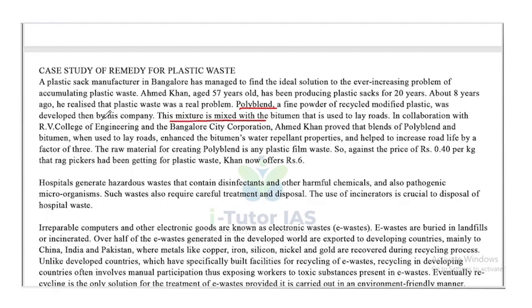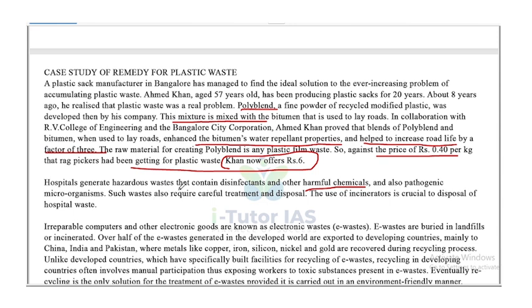In collaboration with RV College of Engineering and the Bangalore City Corporation, Ahmad Khan proved that blends of polyblend and bitumen, when used to lay roads, enhance the bitumen's water repellent properties and help to increase the road life by a factor of 3. The raw material for creating polyblend is the plastic film waste. So, against the price of 0.4 per kg, the rag pickers have been getting plastic waste to the rag pickers. The Khan offers ₹6 for the rag pickers.